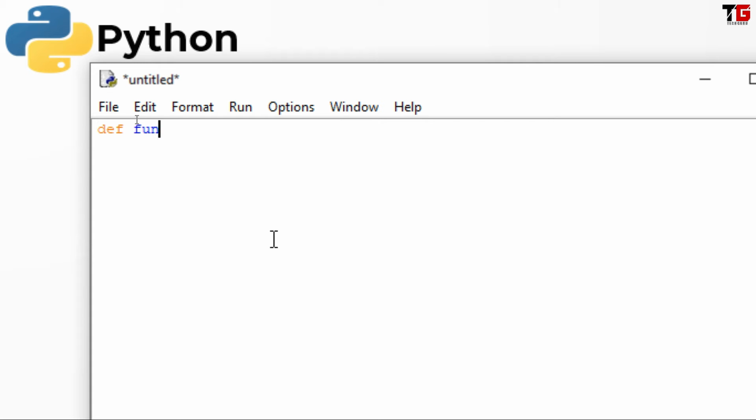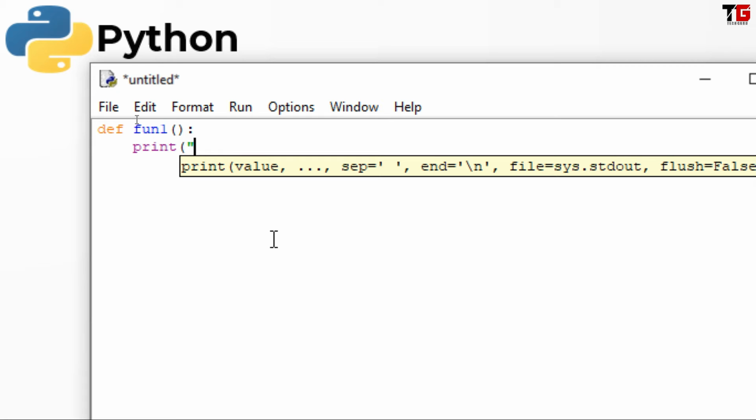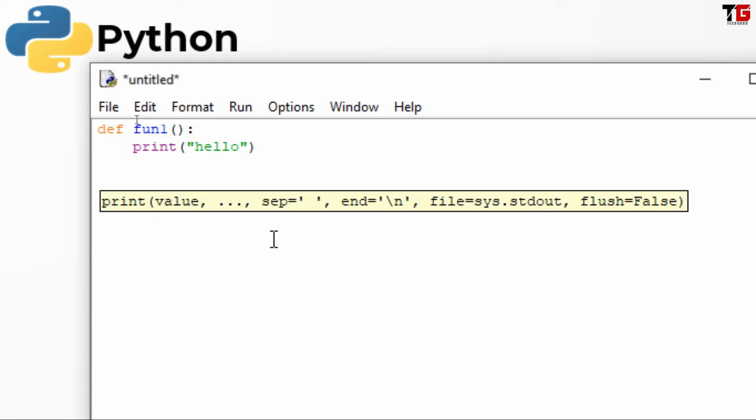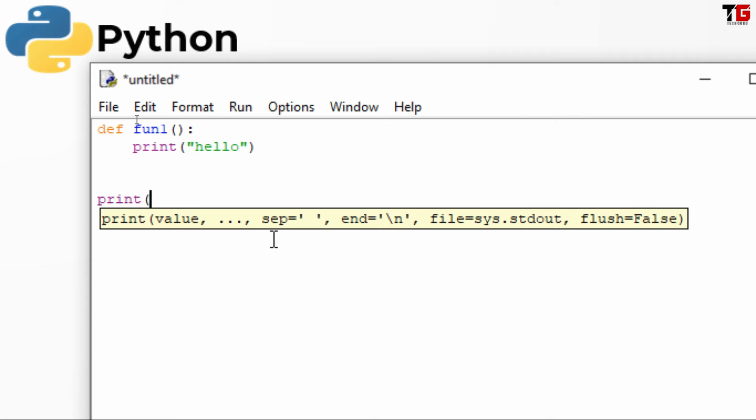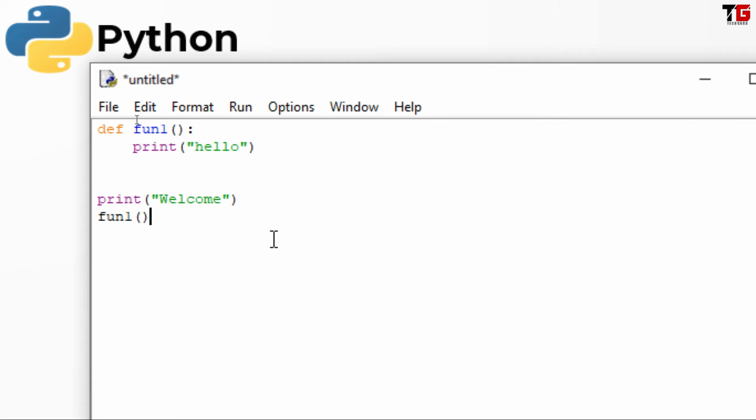So first of all, I am defining a function fun1. So friends, what I did, I defined a function fun1. It is having a message hello. In the main, I am displaying the message welcome and I am calling fun1 function. Right now there is no recursion. We will call fun1 function and this hello message will be displayed one time.